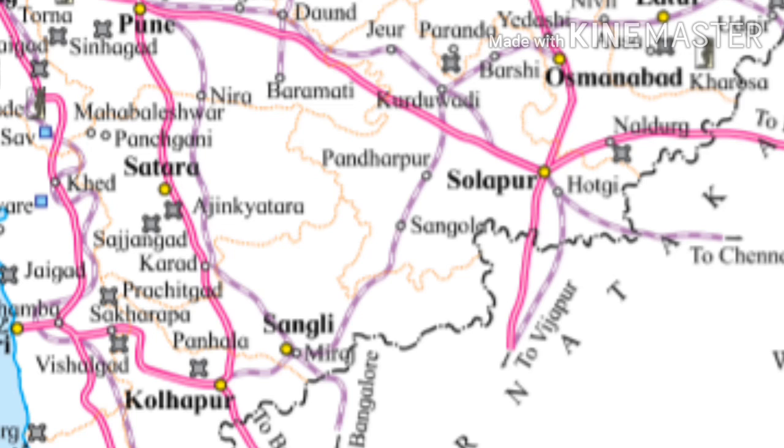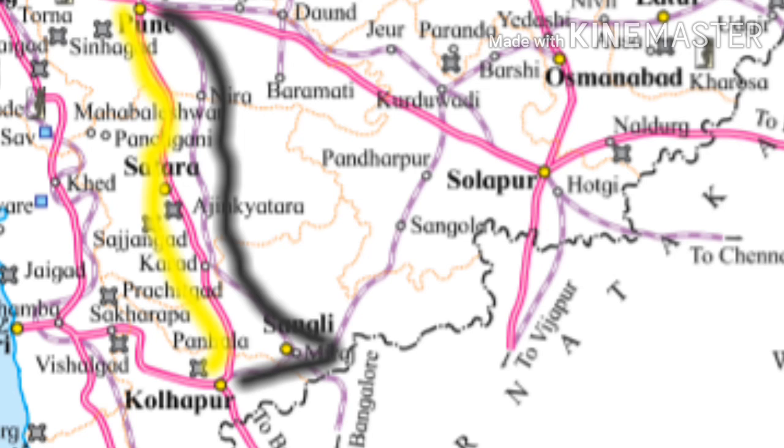There is a national highway and a railway line between Pune and Kolhapur. In your notebook, write which of these is shorter. The national highway is shorter than the railway line between Pune and Kolhapur.